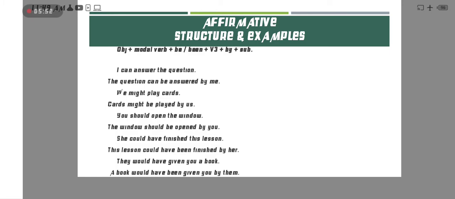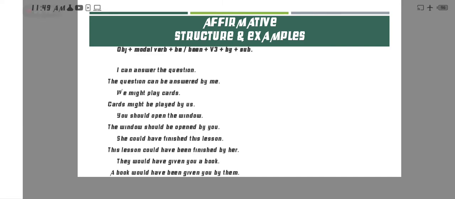Now next example: she could have finished the lesson. Here we have could have. After have we use been to make passive voice. This is a rule according to the structure: if we have a modal verb with have, a modal verb of past tense, then after have we use been and then the third form.